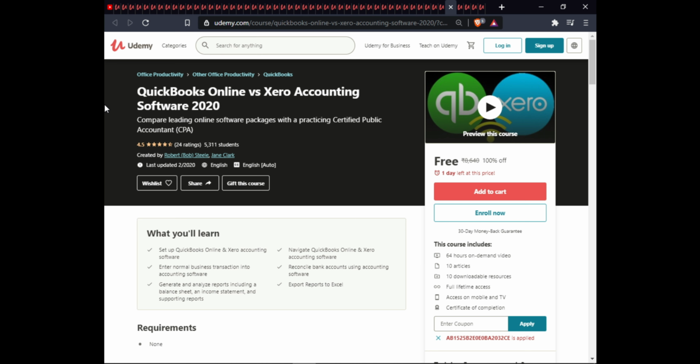QuickBooks Online versus Xero Accounting Software 2020. In this course, you will set up QuickBooks Online and Xero accounting software, navigate QuickBooks Online and Xero accounting software, enter normal business transactions using accounting software, reconcile bank accounts using accounting software, generate analysis reports including a balance sheet, income statement and supporting reports, and export reports to Excel.